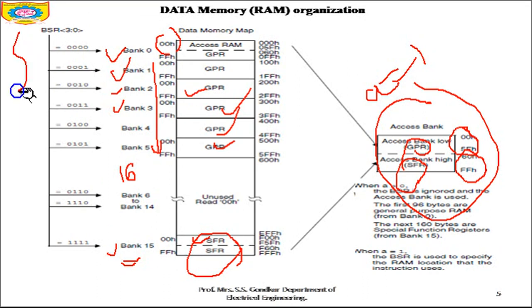Here you can also see that the bank select registers are written in binary. If it is bank 0, the entry should be 0000. If it is bank number 5, it should be, see here, 0101. Accordingly it is being selected.